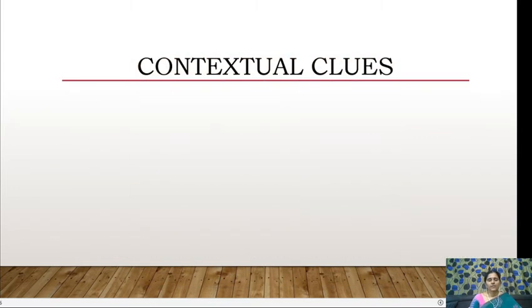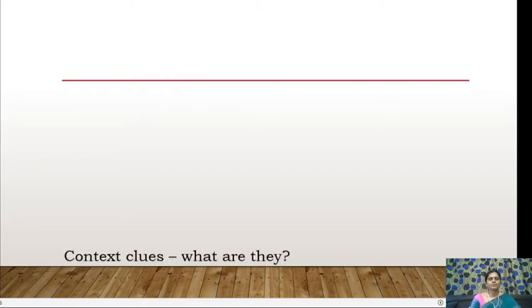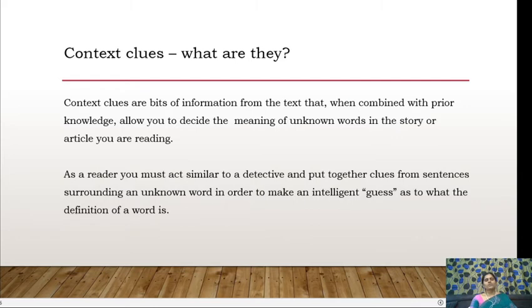And the other and last strategy which helps you to improve your understanding levels of reading is using contextual clues. So contextual clues, what are they? Contextual clues are bits of information from the text that, when combined with prior knowledge, allow you to decide the meaning of unknown words in the story or article you are reading. So to make your understanding much better, we use some clues within the text itself.